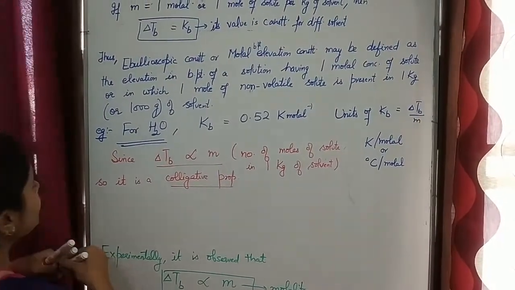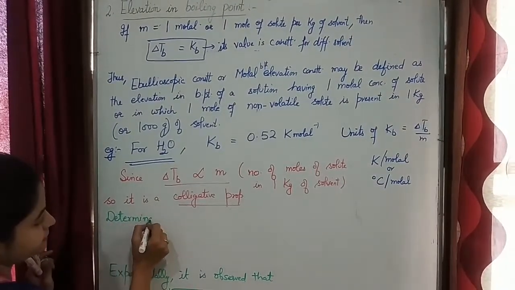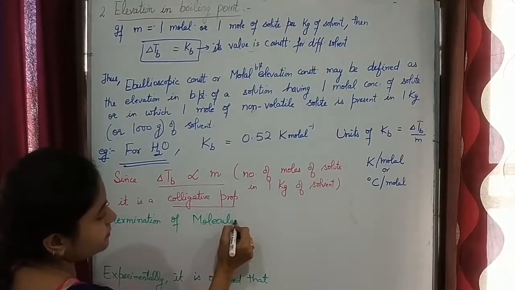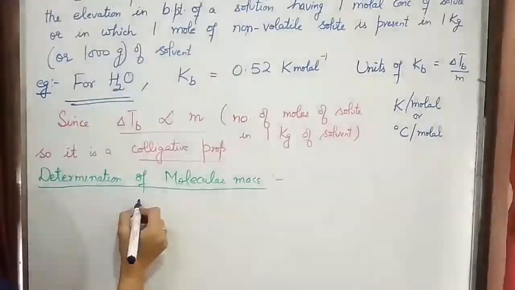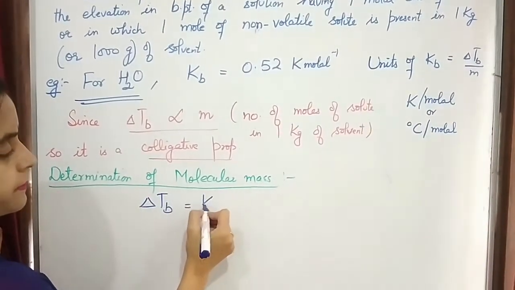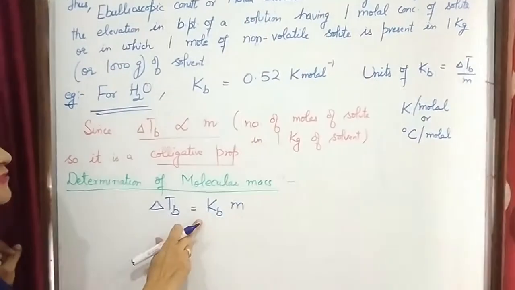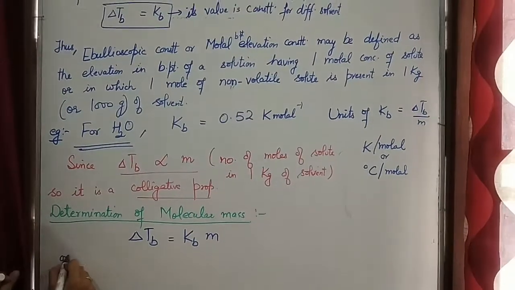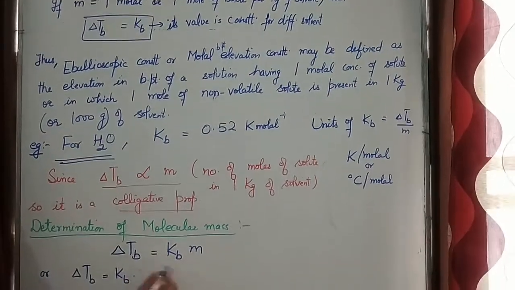So it is a colligative property. Now third step is the determination of molecular mass from this property. As we know that elevation in boiling point is given by the expression delta Tb is equal to Kb into m, molality.